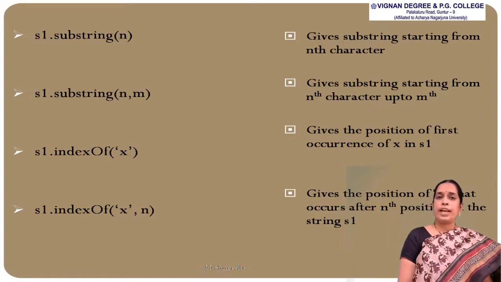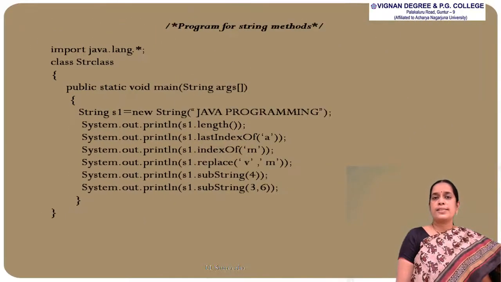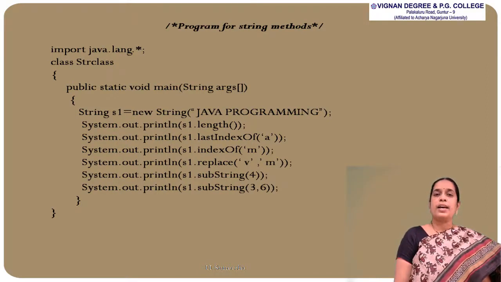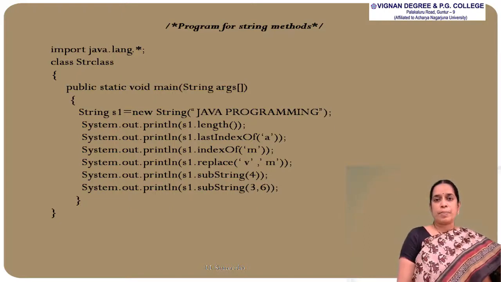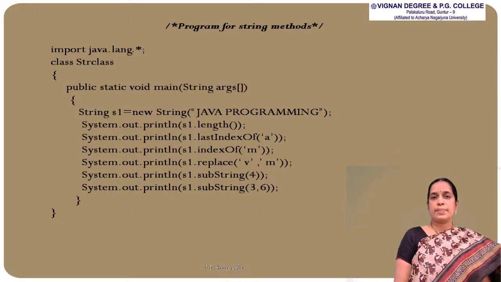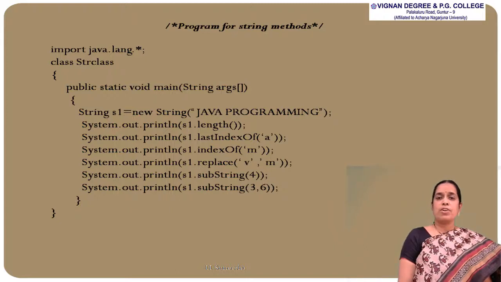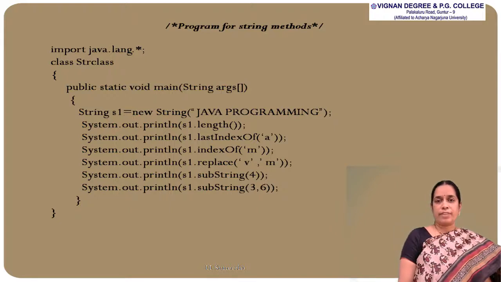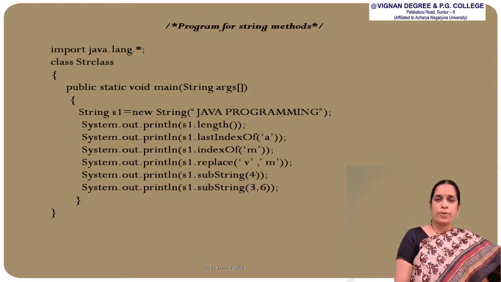In this example, initially we have to import the java.lang package because the String class is present in the java.lang package, and the name of the class is StrClass. Within the main method, initially we are creating a string called Java programming, and that string is held in S1. And finally we are implementing various methods here: length, lastIndexOf, indexOf, replace, substring, and the last one is also substring, where two positions have been given. All these methods have been implemented on the string S1, that is, on the Java programming string.